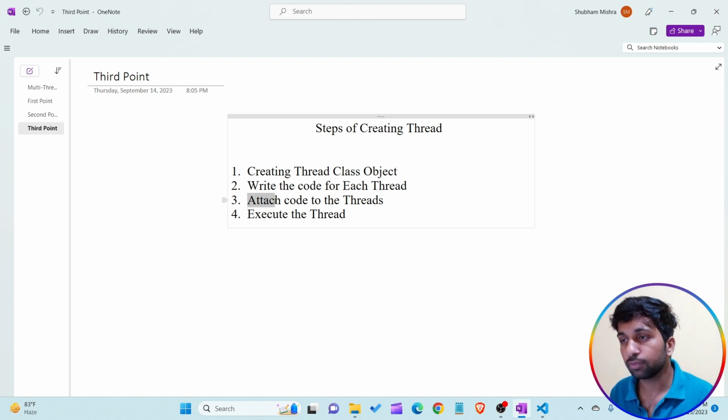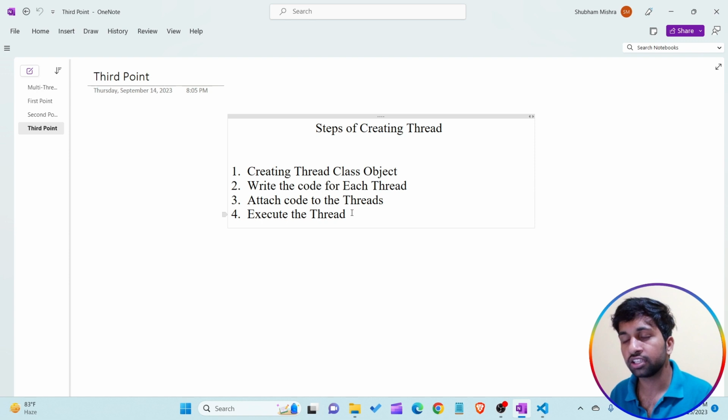So the third point is to attach the code to the thread. It means T1, T2, T3 threads are already present as objects of the thread class, and I am writing a different program for each of these three threads. The third step is to attach these programs to the threads according to our requirement.